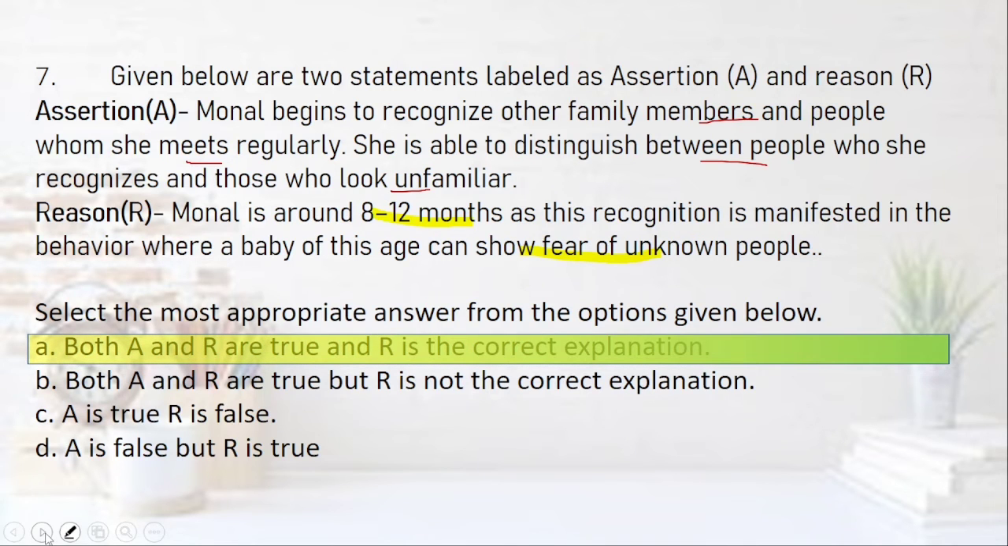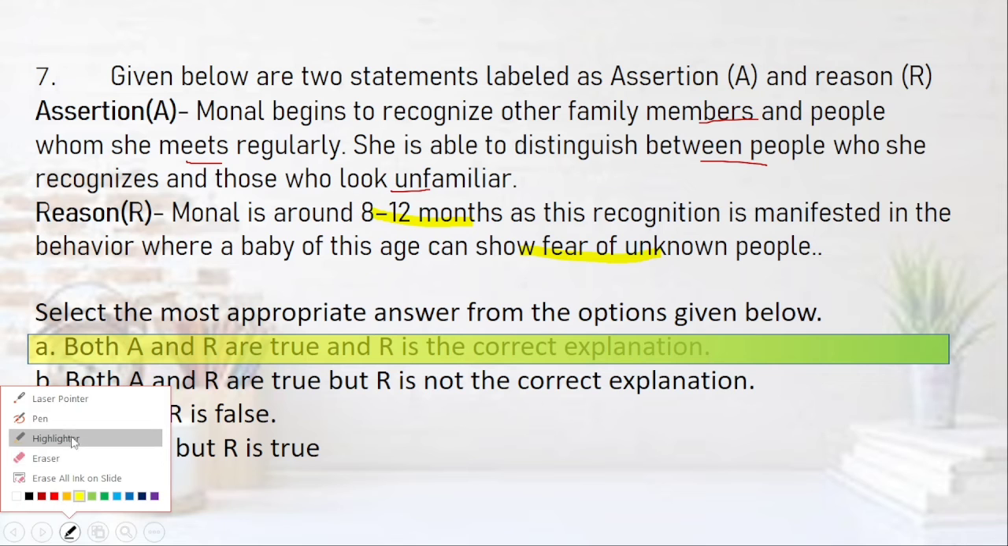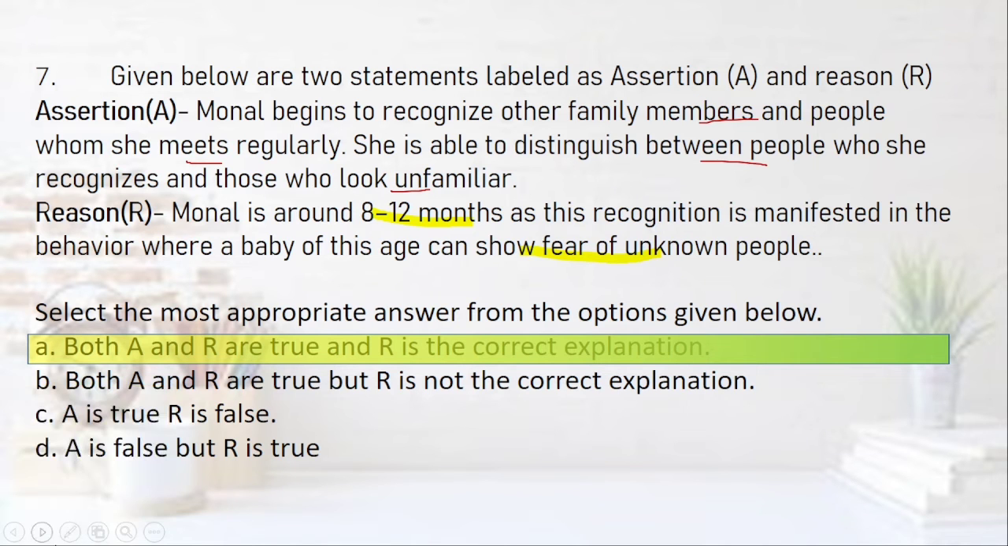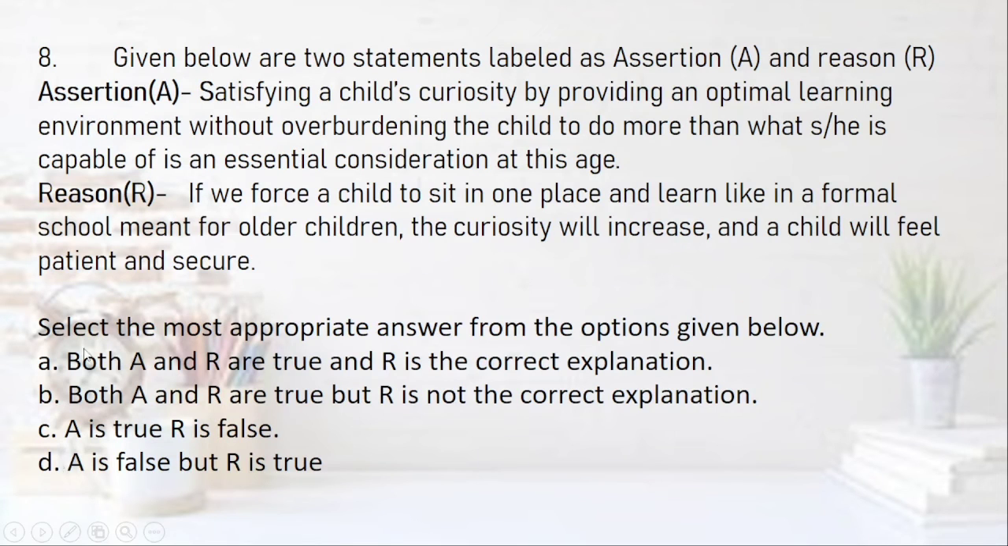Yes, both are correct, and the reason that she can identify the other family members is she is between 8 to 12 months, and this is the age when the children can identify the fear of unknown and the known people.